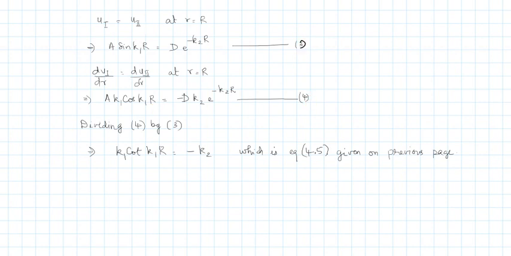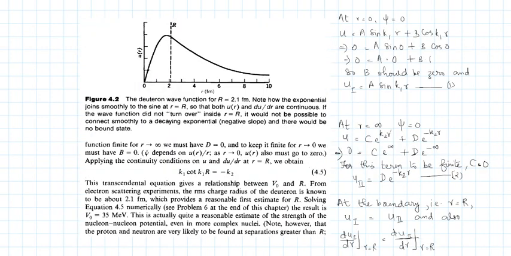Now, you divide 4 by 3 and you get something like this. Okay, so this is what is given here. k1 cot k1R equal to minus k2. Okay, now solving equations 4 and 5 numerically, we get V0 is 35 MeV.